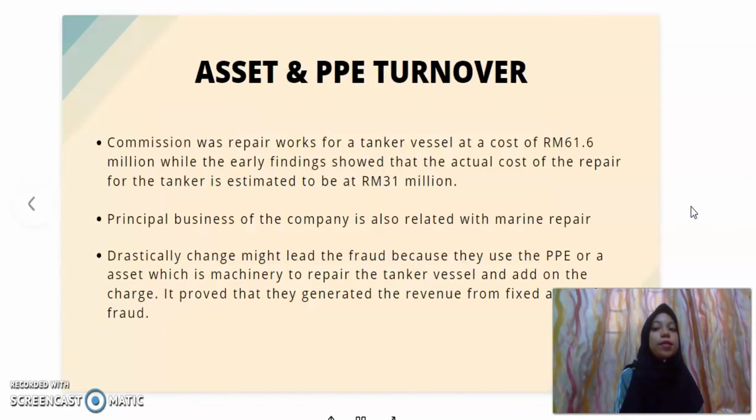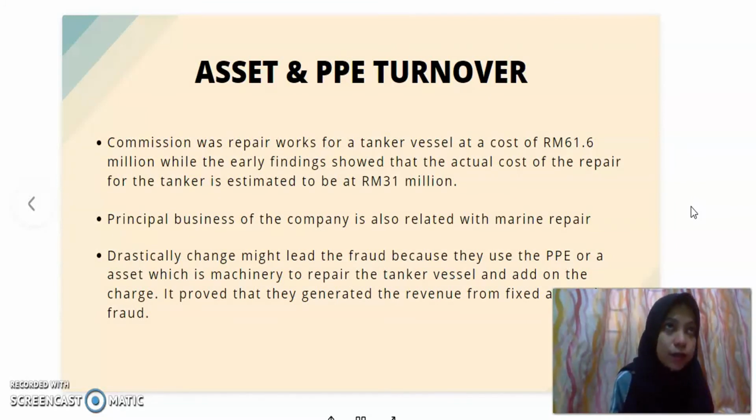Based on this Sun Daily article, a commission was prepared for work for a tanker vessel at a cost of 61.6 million, while the early findings show that the actual cost of the repair for the tanker is estimated to be just 31 million. The marine repair is one of the principal businesses for MIC.